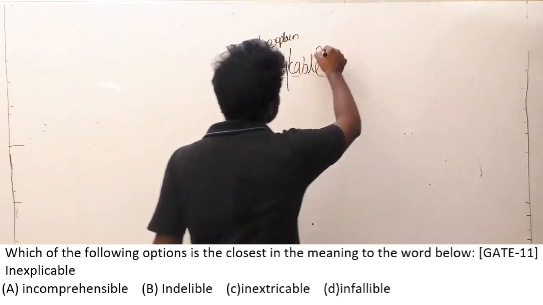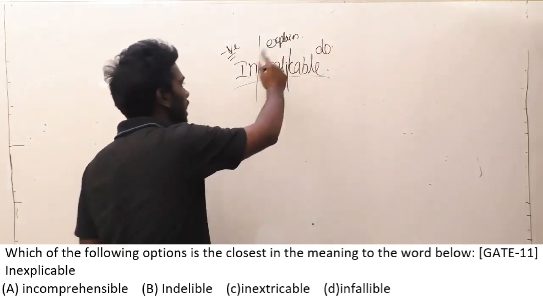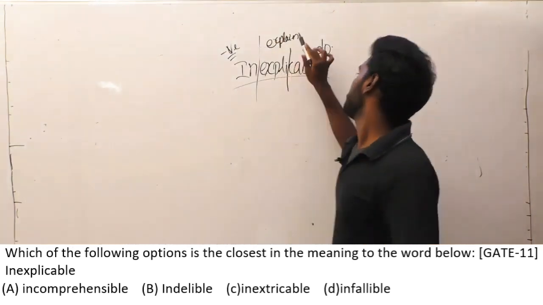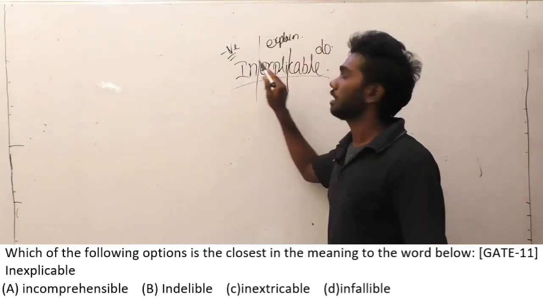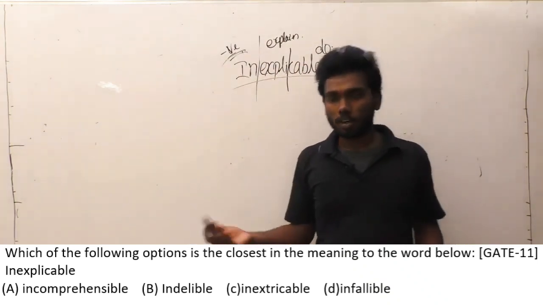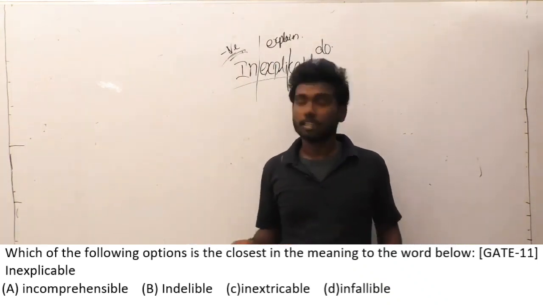Able means can do, we have seen all this, and these things come exactly in the root word format. So explanation, with a negative prefix, what will it come to? Unable to explain is the meaning of this word.